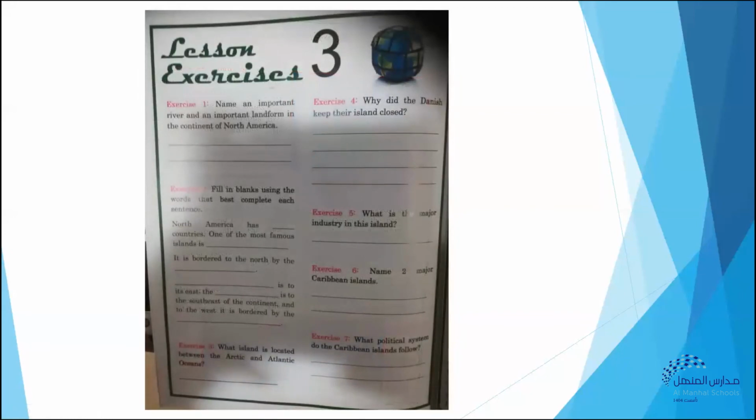Right, grade 8. And here's your activity, which I'd like you to also answer. Okay, so you'll find the activity on page 140. And exercise 1, I'll go through the questions just so that you can understand it a bit more. All right, name an important river and an important landform in the continent of North America. Number 2, fill in the blanks using the words that best complete each sentence, so you can read through that. And number 3, what island is located between the Arctic and Atlantic Oceans?